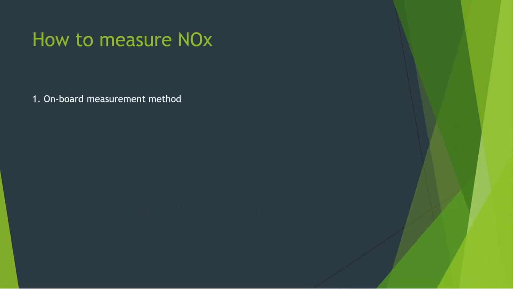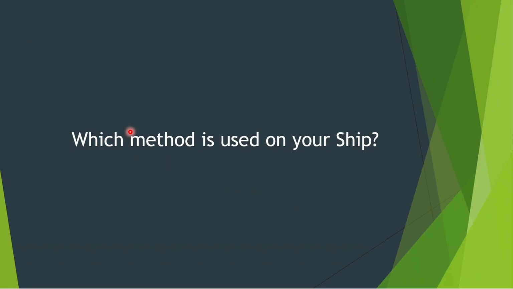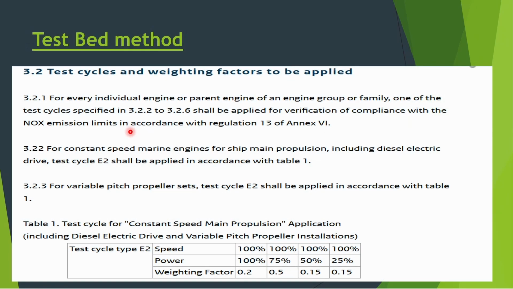So basically there are three methods to check on board. The one is parameter check method, second one is amplified measurement method, and third one is direct measurement and monitoring method. So in this we have two methods, continuous monitoring method and spot check method. So before studying about onboard method, we will have a look at the test bed method.